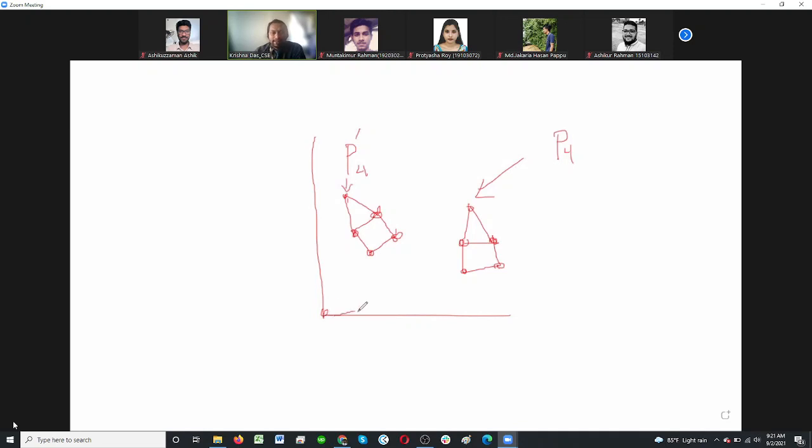Now what happened? It says that if this is relevant with this point, this is also relevant with this point, and so on, like this way. So if we have a rotation, then all the points like this one, whatever circle it creates, this one also will create, and this one also will create.